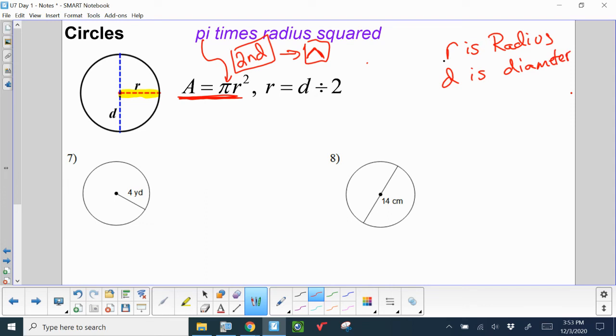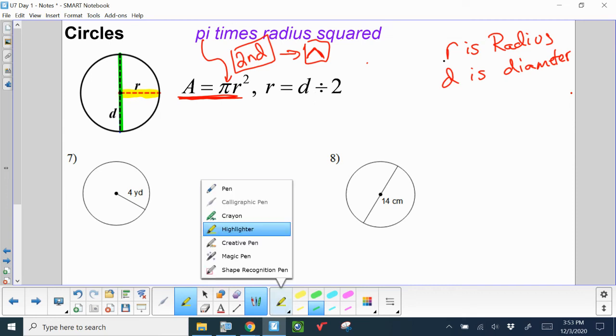Two very important vocabulary words that you're going to hear a lot of. The diameter is the whole distance from one edge of the circle through the center to the opposite end of the circle. It's got to go through the center though for it to truly be a diameter. And the radius is just half of the diameter's distance.